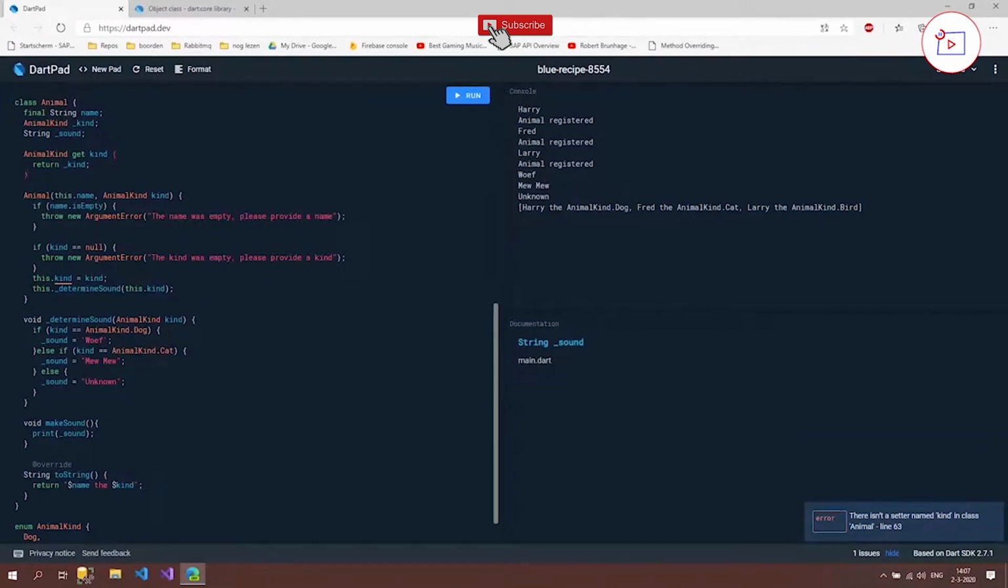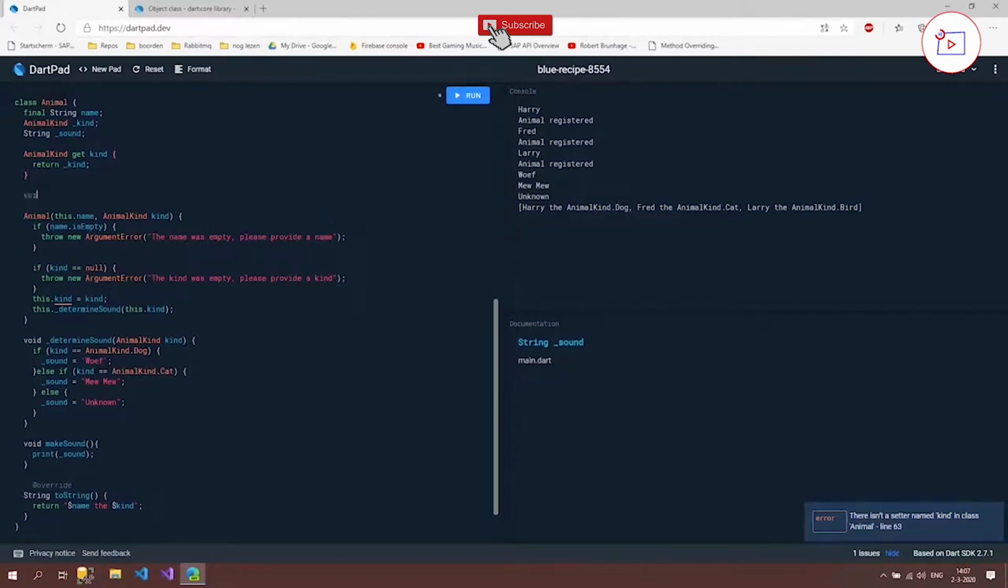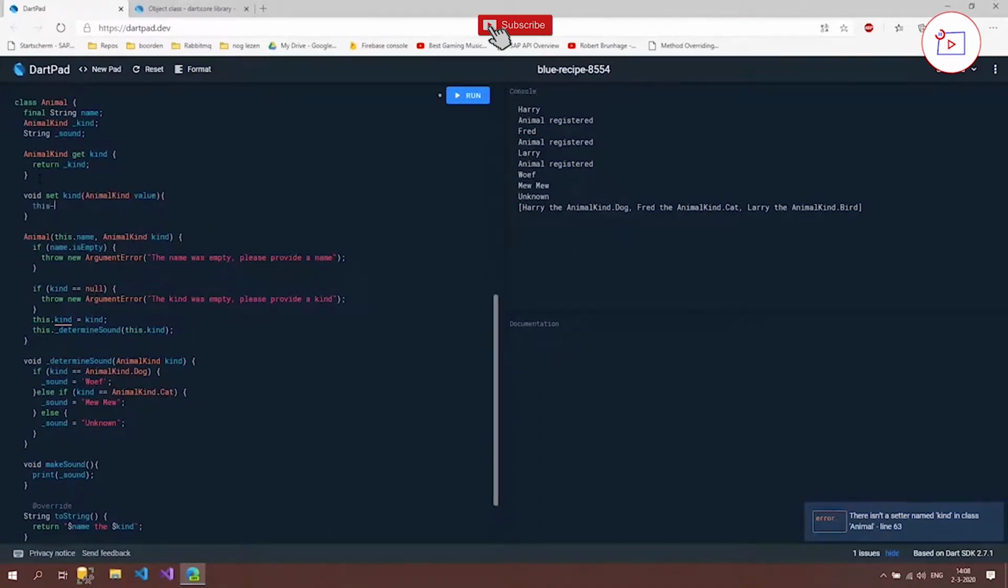So we can fix that as well by using void, not animal kind, then set, then kind, and we're going to expect a value here, so animal kind value. And we're going to set our underscore kind with this new value. Now that should be fixed as well. And it's saying something, it says avoid return types on setters. Okay, so we delete that, so that is better. Okay, and if we now run it, then it should be fixed again.